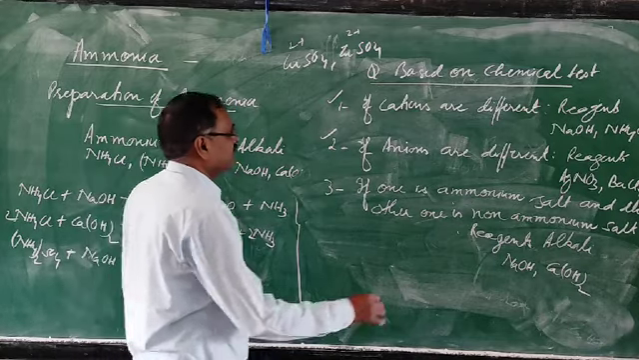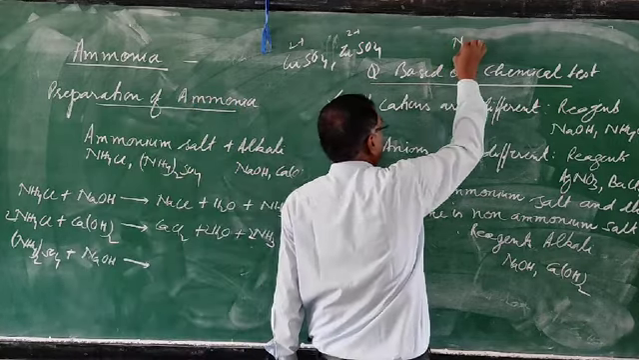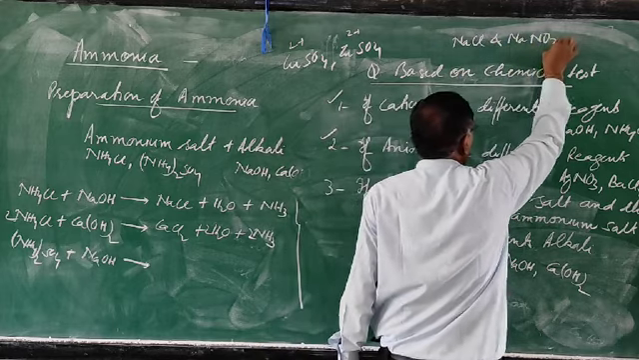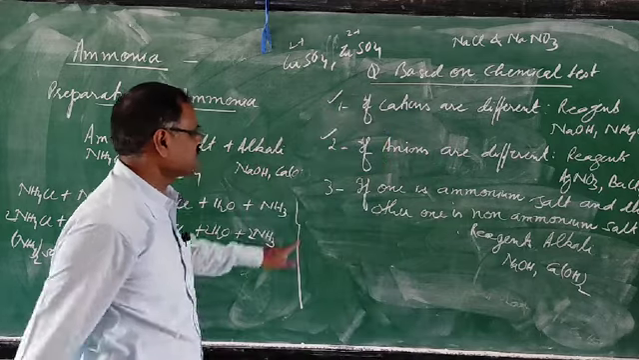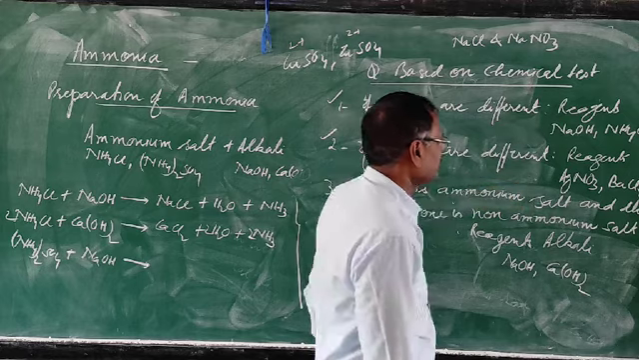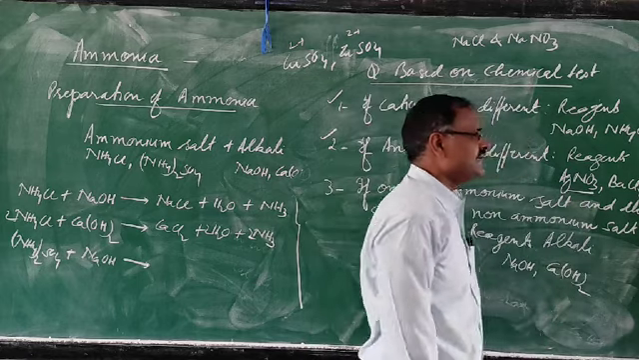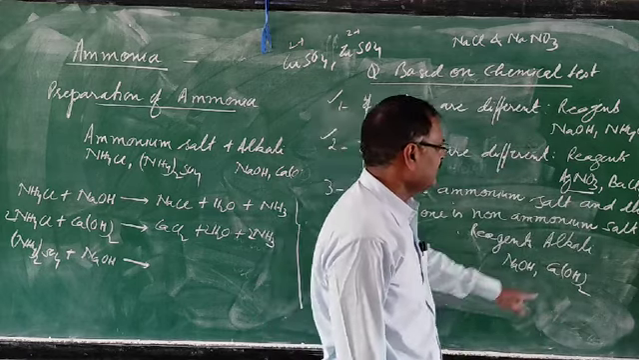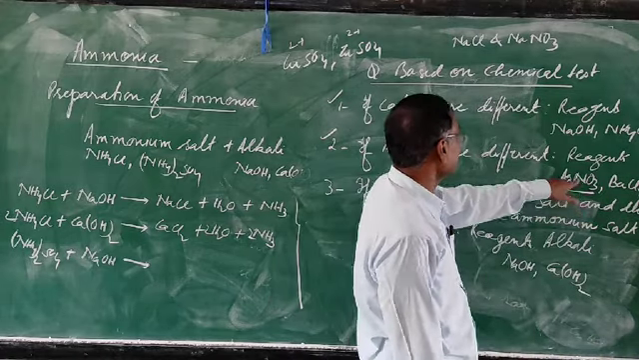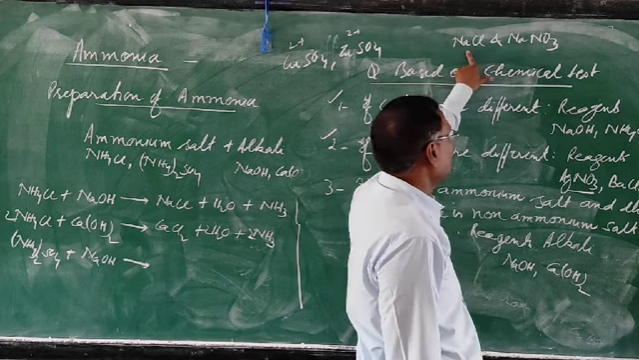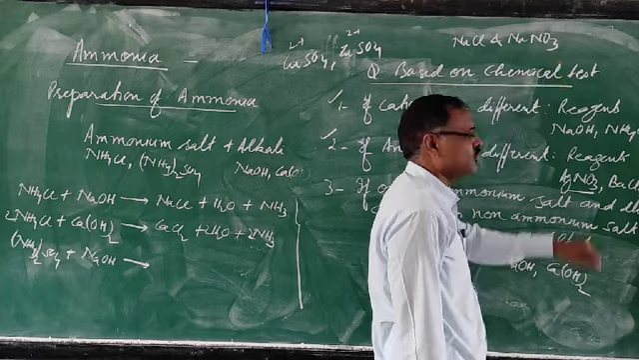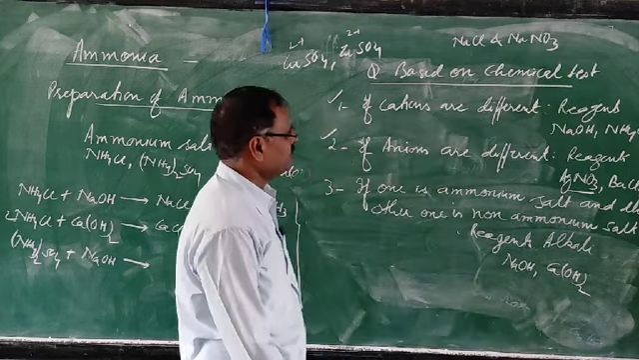Another question: give a chemical test to distinguish between sodium chloride and sodium nitrate solution. Here the anions are different, chloride and nitrate. So you can use silver nitrate. Silver nitrate is used for the test for chloride ion and barium chloride is used for the test for sulfate ion. When silver nitrate is added to sodium chloride, a white precipitate is formed. When silver nitrate is added to sodium nitrate, no precipitate is formed. So these two topics we have studied.